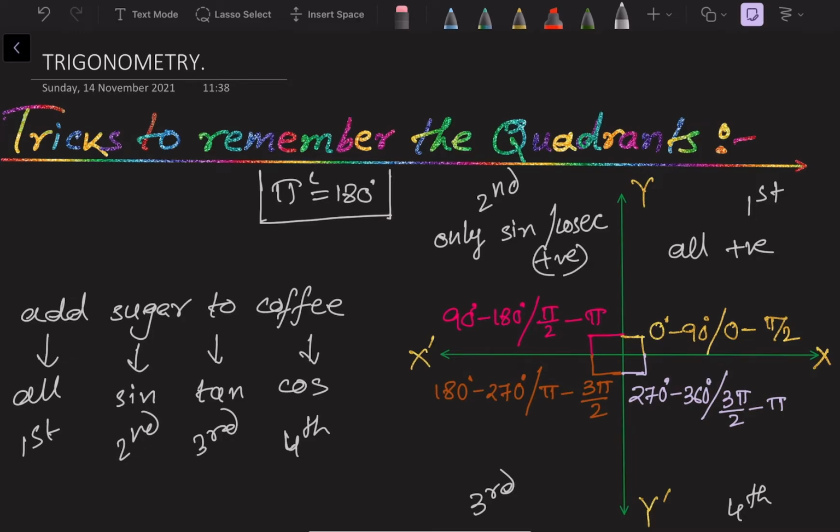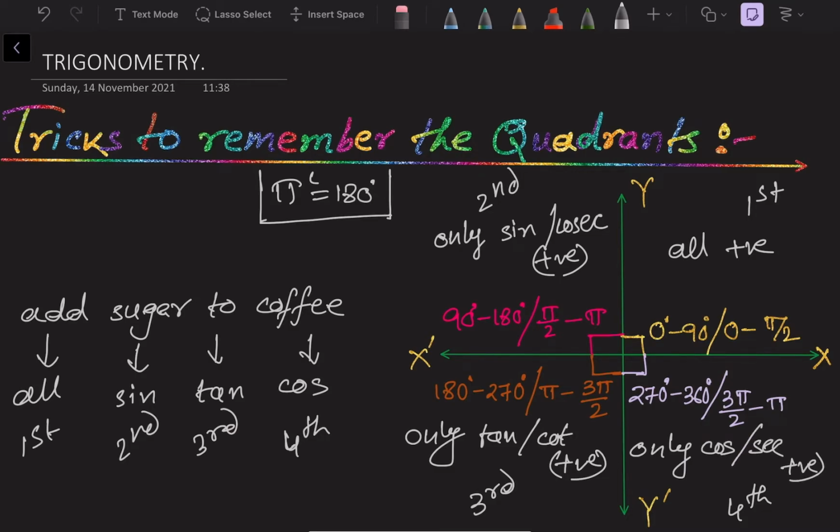And in the third quadrant only tan and its reciprocal cot are positive. And in the fourth quadrant only cos and its reciprocal sec are positive. So that is the trick to remember the quadrants. Add sugar to coffee means all, sine, tan, cos, that means first, second, third, fourth. In the first quadrant all are positive, second quadrant sine, third quadrant tan, fourth quadrant cos, and their reciprocals are positive. Rest of them are negative.